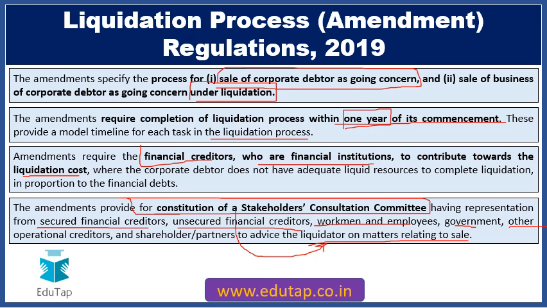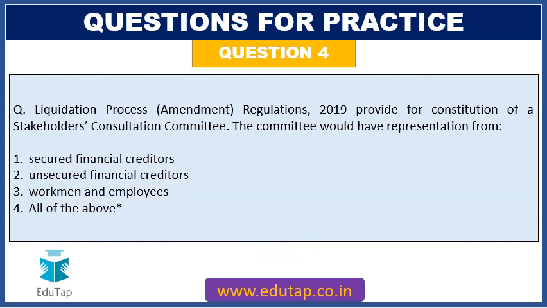So these are the key features of the recent amendment regulations 2019, which we must remember from the examination perspective. So now we can easily answer this question that this stakeholders consultation committee would have representation from all of these. So our answer is going to be option number 4.